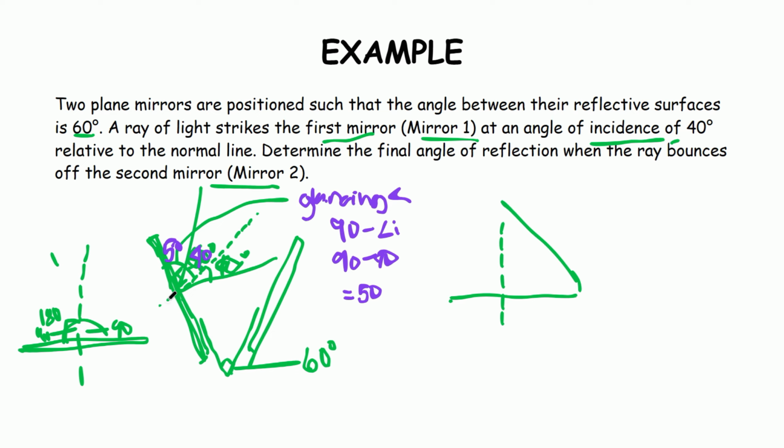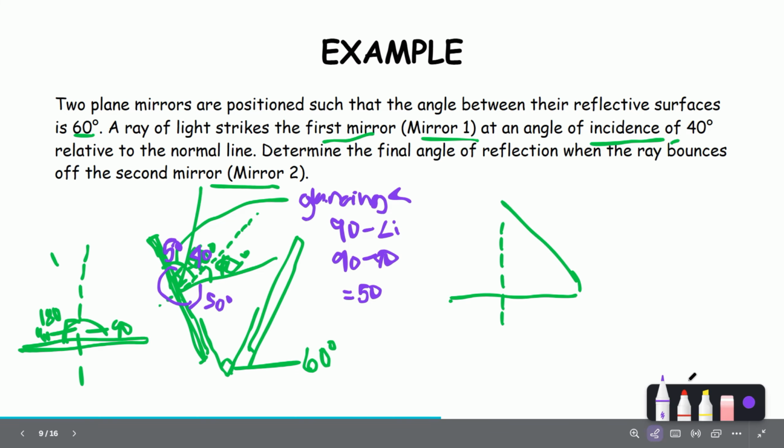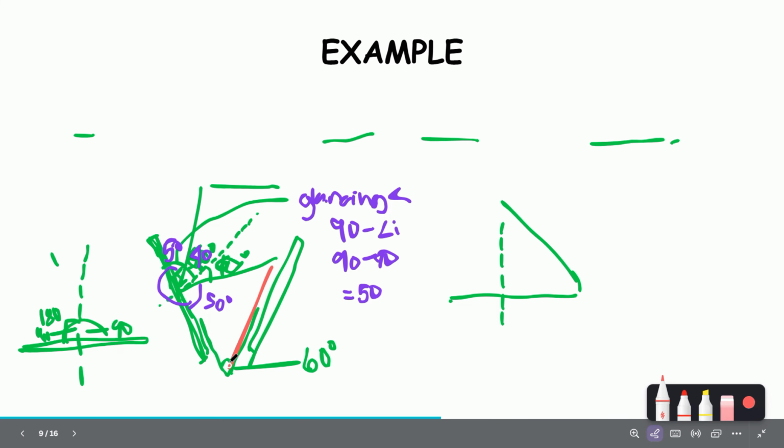So what does this mean? Why do we get the glancing angle? It's because the same 50 degrees also appears on the other side. The glancing angle is the same on both sides, just as the angle of incidence is the same as the angle of reflection. So now we have 50 degrees and we have 60 degrees. Can you see the pattern? It almost forms a triangle.